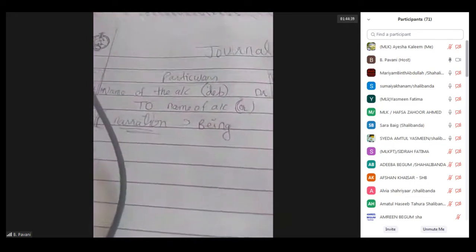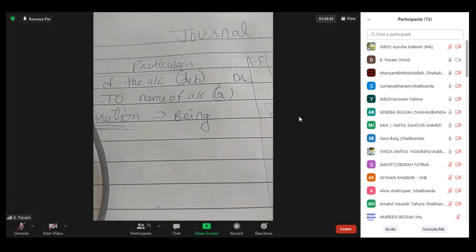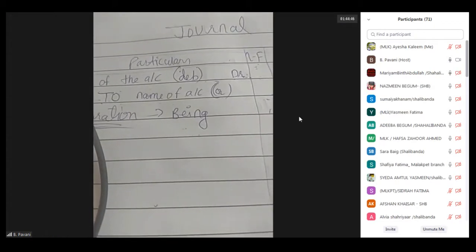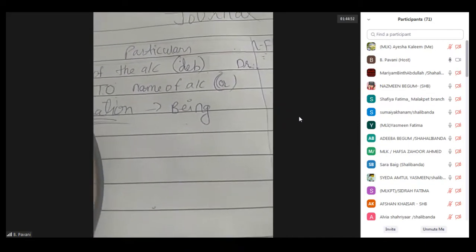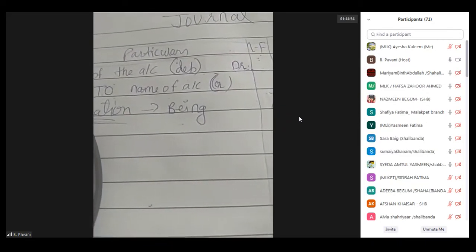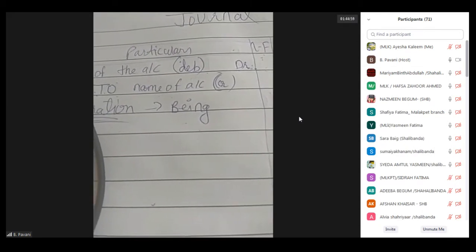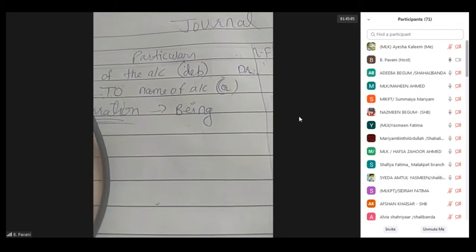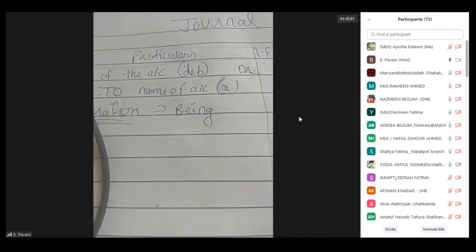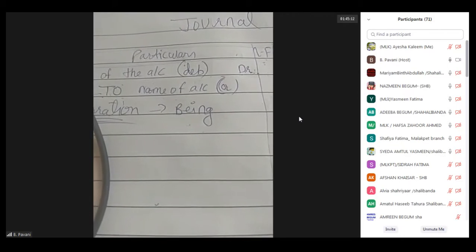Next one, goods given away as charity. What do you mean by charity? Donation. Suppose they are giving some goods from the business to a charity, to a particular person or institution, then it should be debited to the charity account, because goods are going from the business, but who is receiving here? The charity people. That's why we have to debit the charity account. Suppose you are giving cash, then we have to credit the cash account. Suppose they are giving goods, then we have to credit the purchase account.